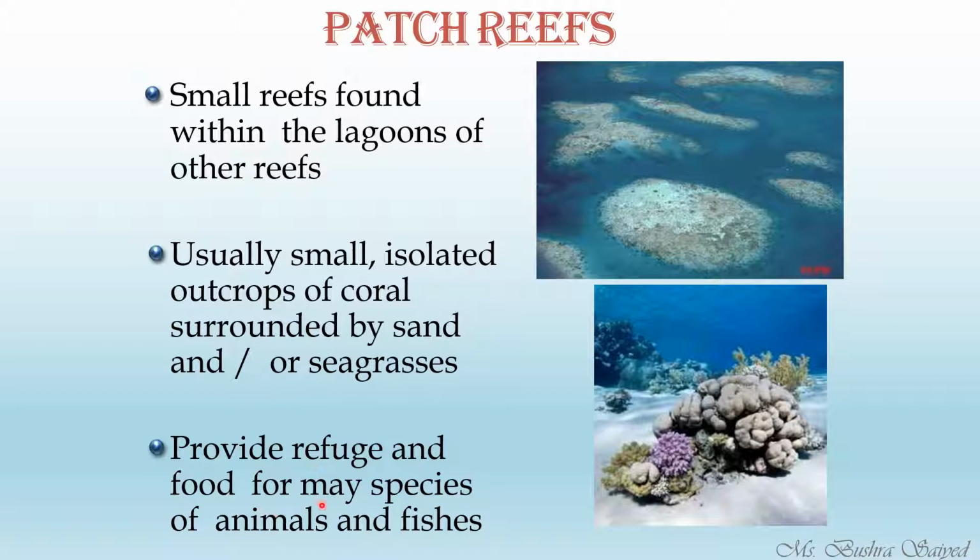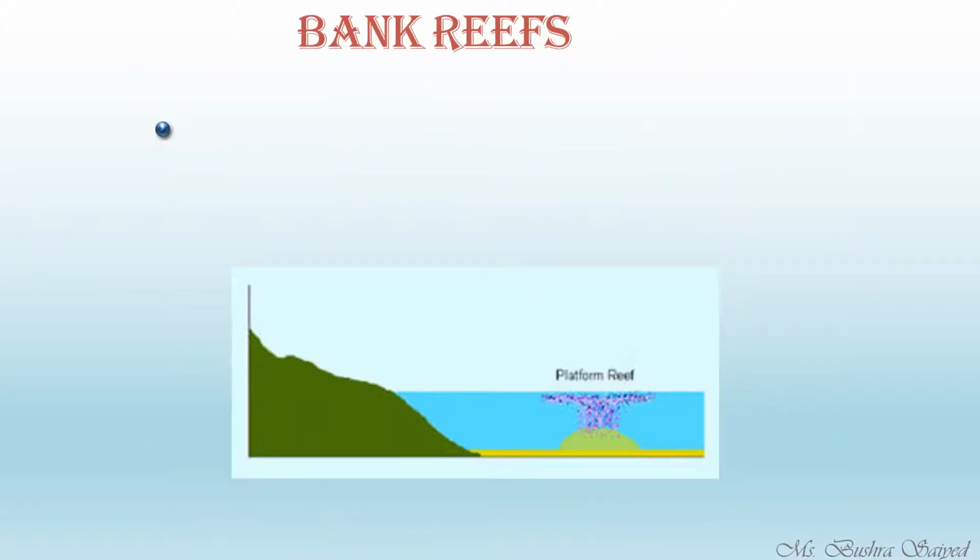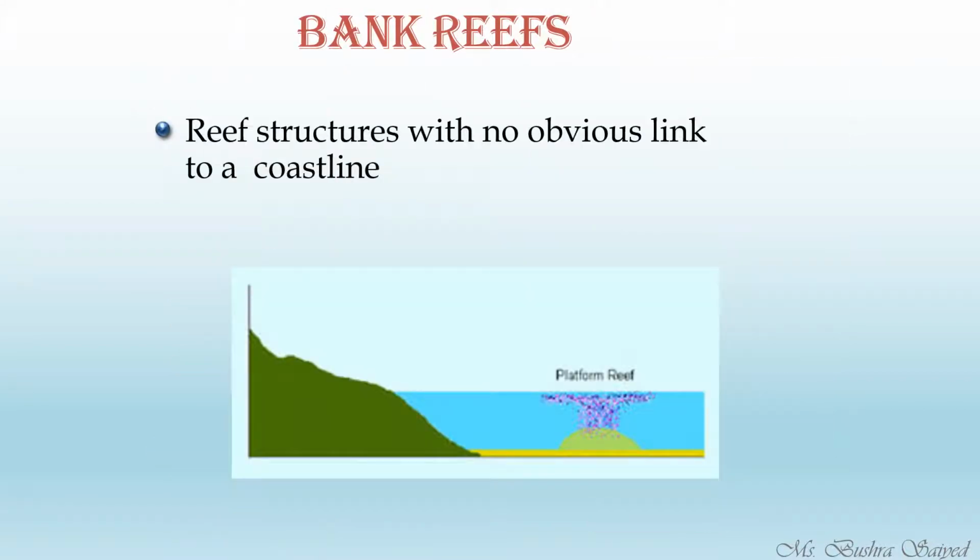Provide refuge and food for many species of animals and fishes. So we know that this is the major important habitat for the various organisms to survive. The bank reef does not have any connection with the coast. It is located far away from the coast.